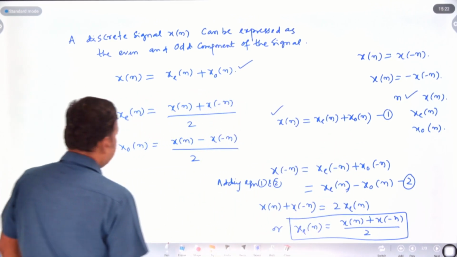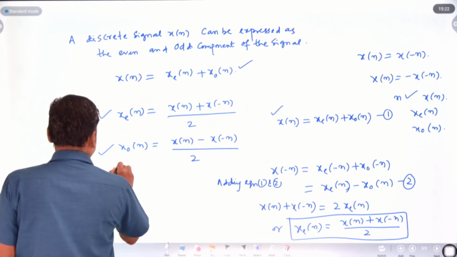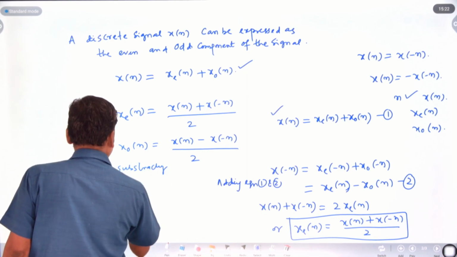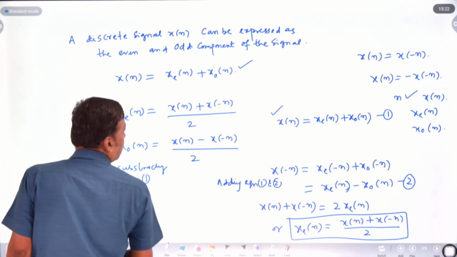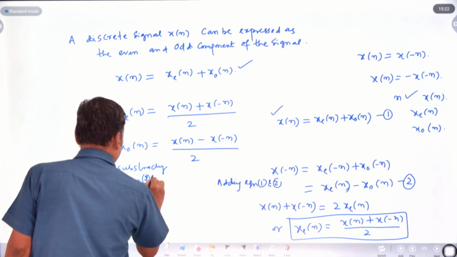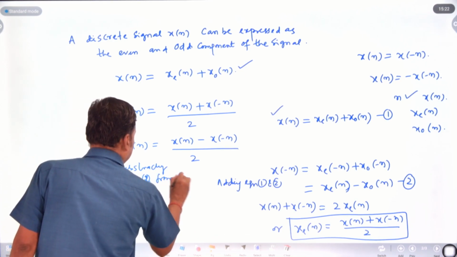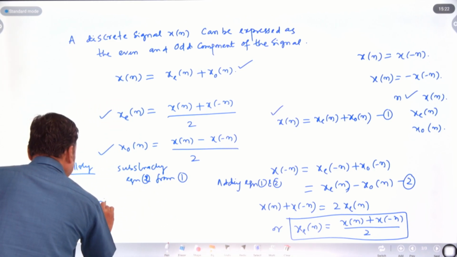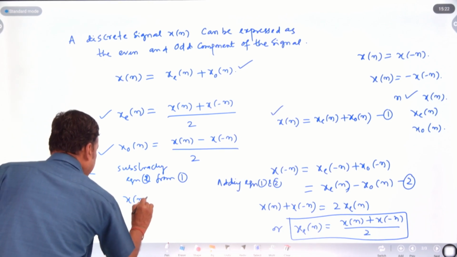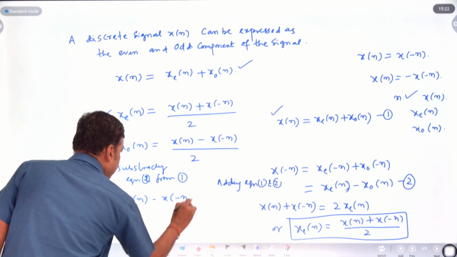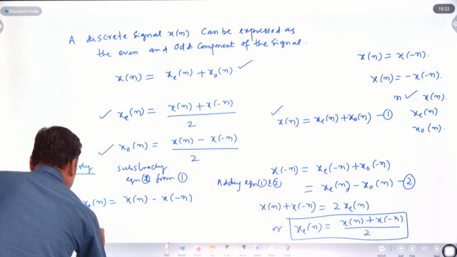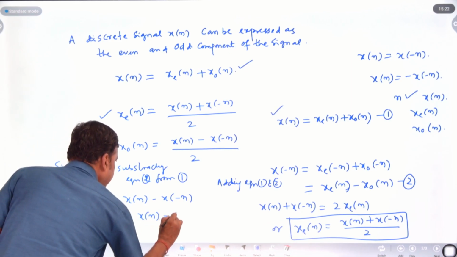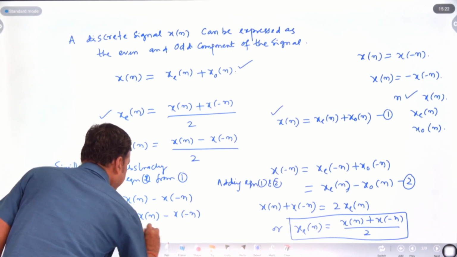So subtracting equation 2 from 1, you will get 2 x o of n is nothing but x of n minus x of minus n, or x o of n is equal to x of n minus x of minus n by 2.